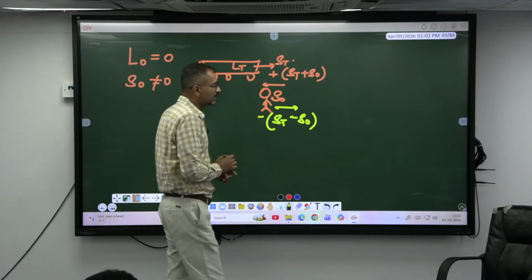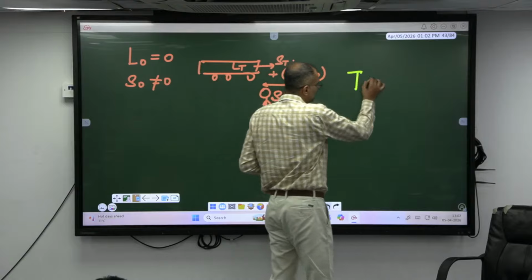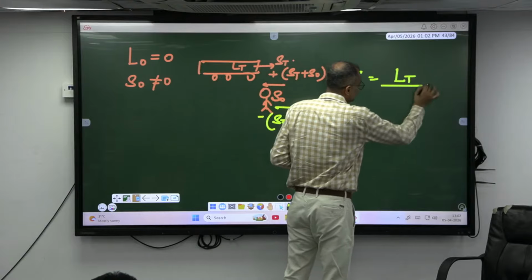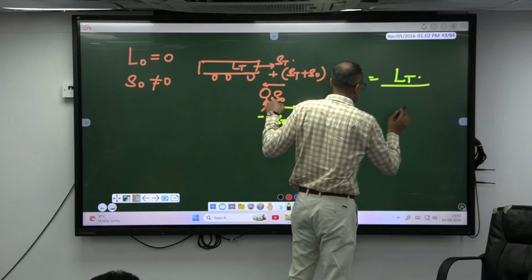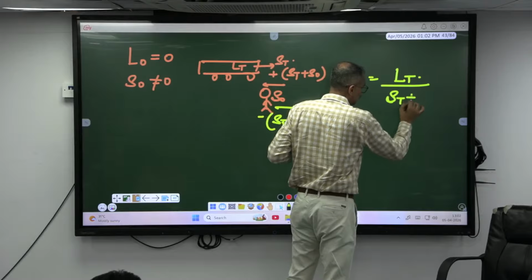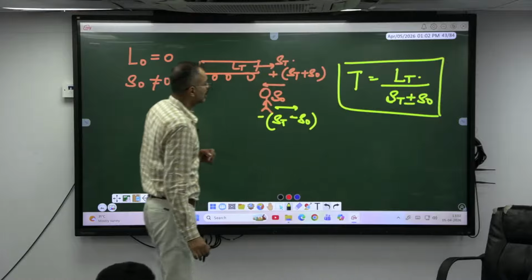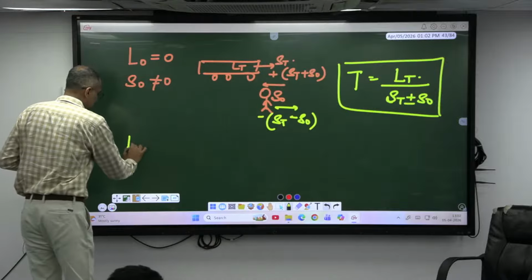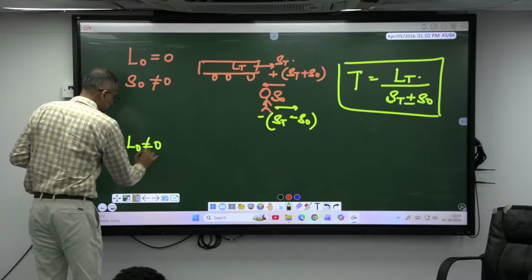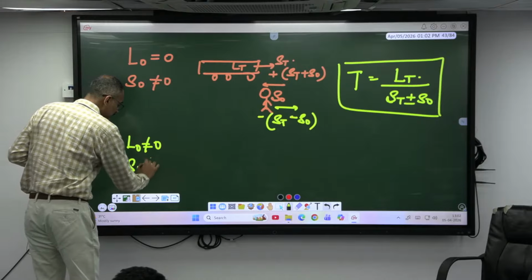Okay, now the time taken by the train to cross this object is nothing but length of the train plus length of the object, but length of the object is 0, divided by speed of the train plus or minus speed of the object, depends on the direction of the object. Okay, similarly last condition, length of the train is not equal to 0, and speed of the object is also not equal to 0.